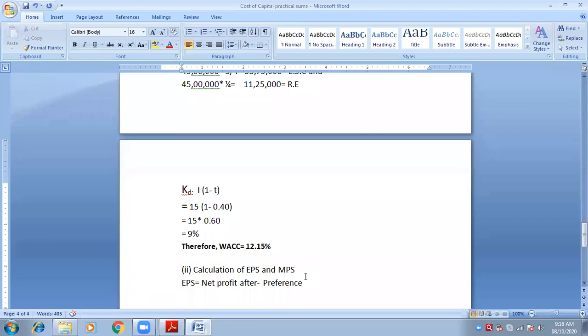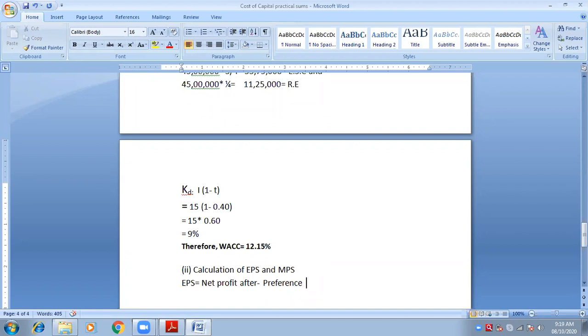So whatever is earned behind per share is equity's gain, not preference gain. Are you getting my point? Therefore, from net profit after tax, first we have to settle preference shares dividend.